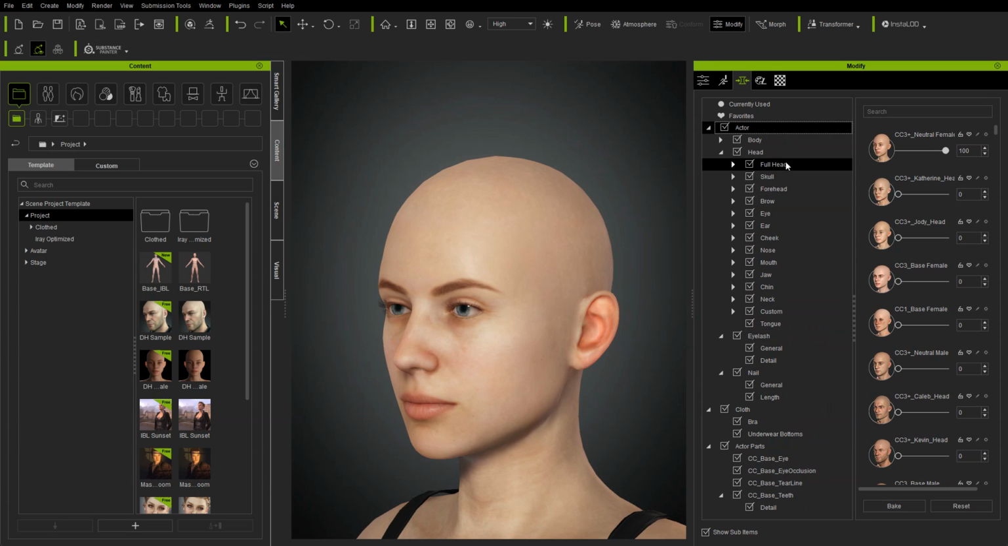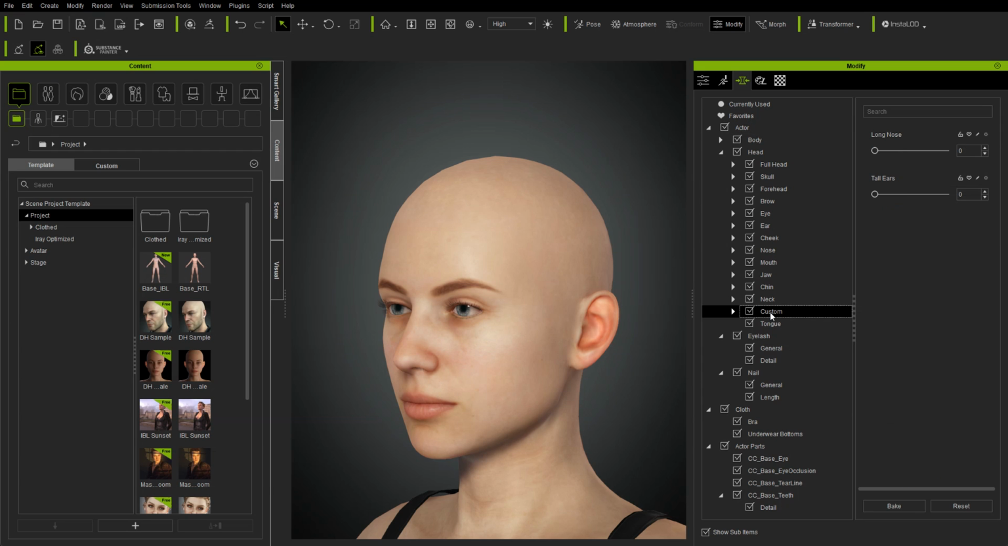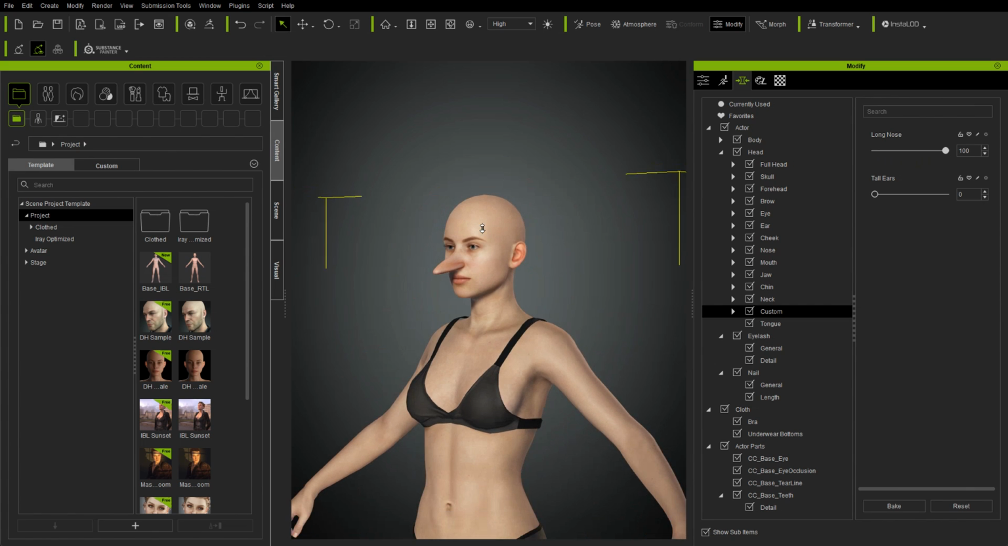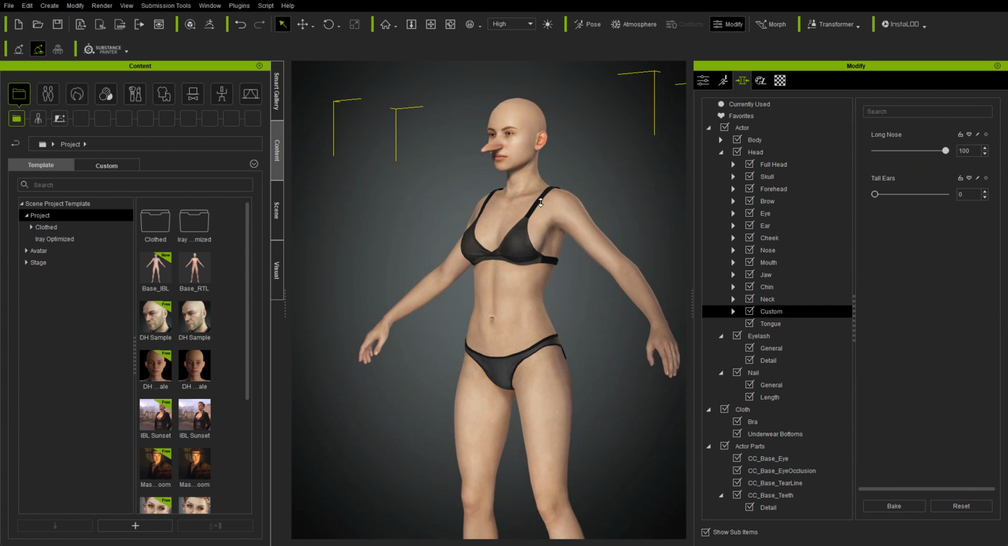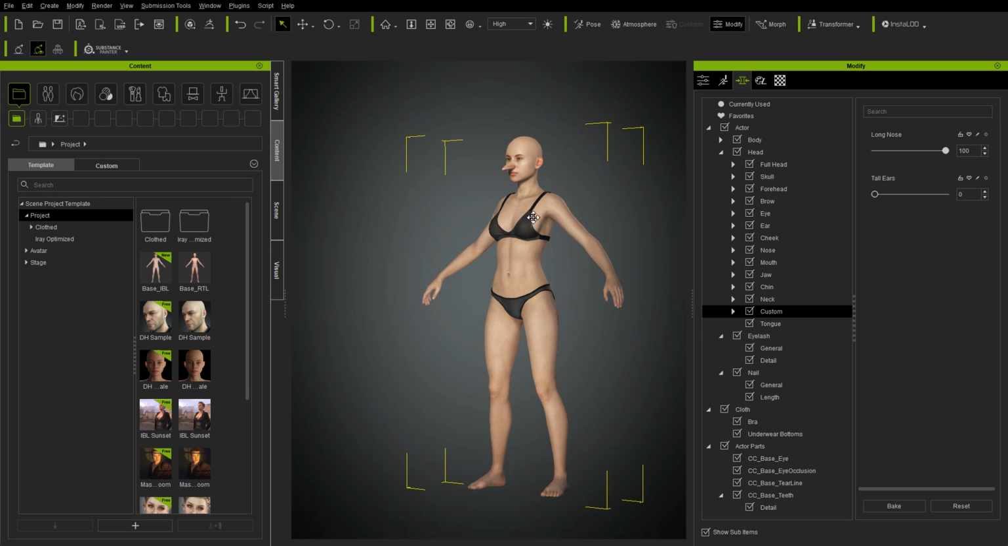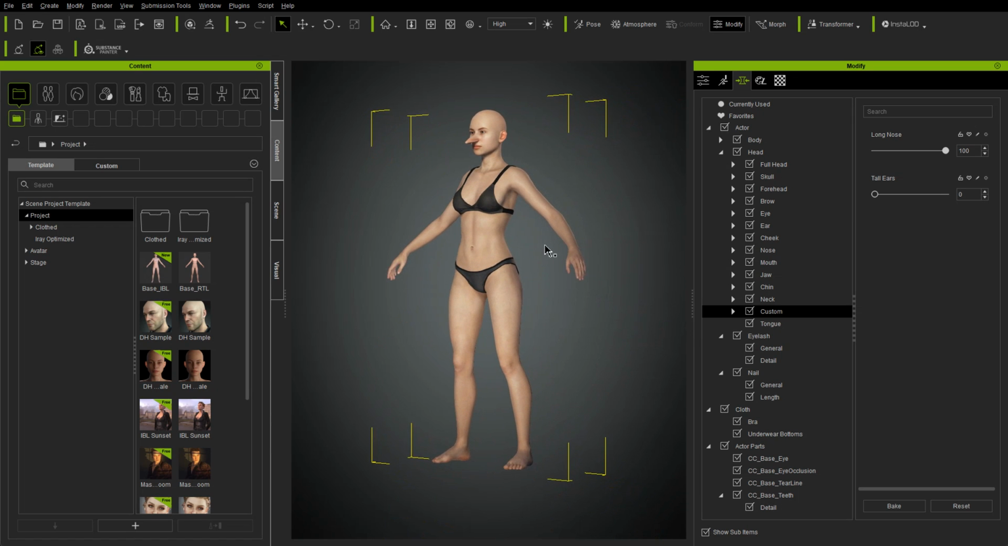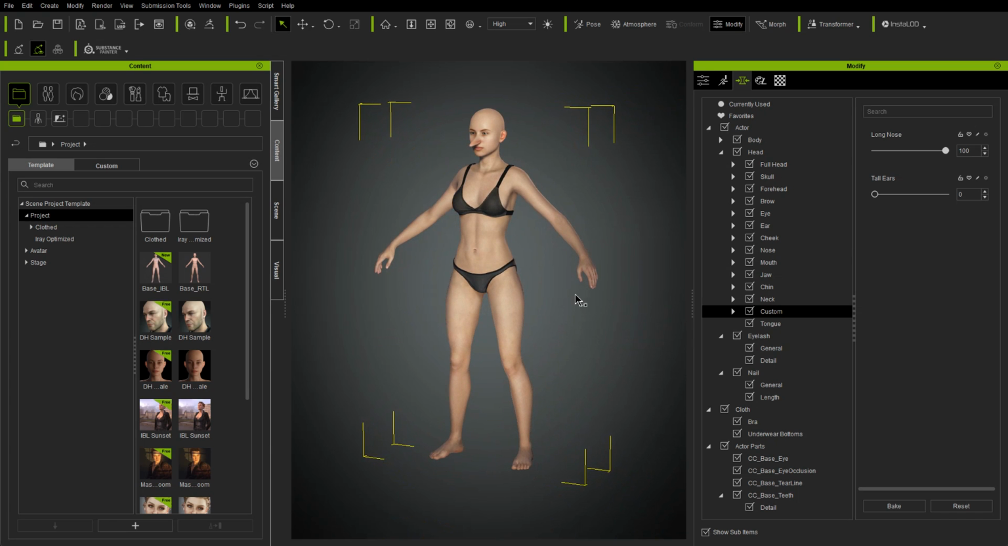And head, and there's my custom category that I made, and within that custom category I have long nose. I made a tall ears the other day. That's why I have that as well. So if I apply that morph, there's a long nose. And you'll notice that is the only thing that applied because I was careful to have that be the only change to the neutral mesh when I was creating it. So that's how you go ahead and create a single element morph. Hope that's helpful.